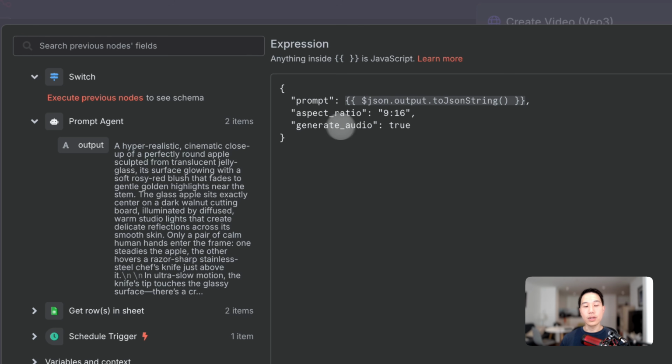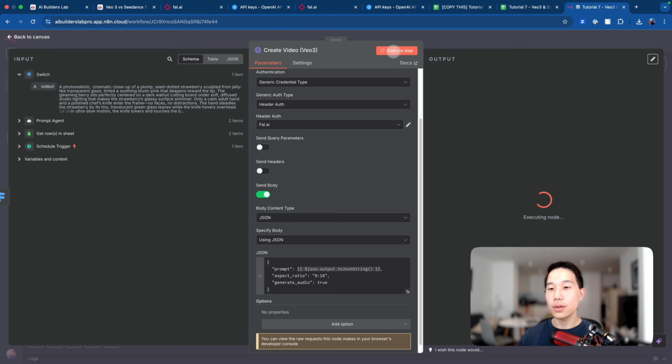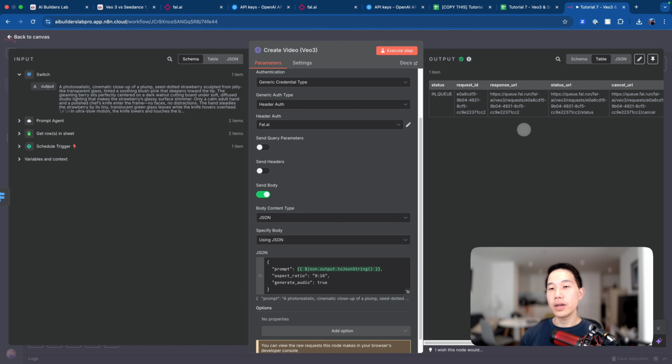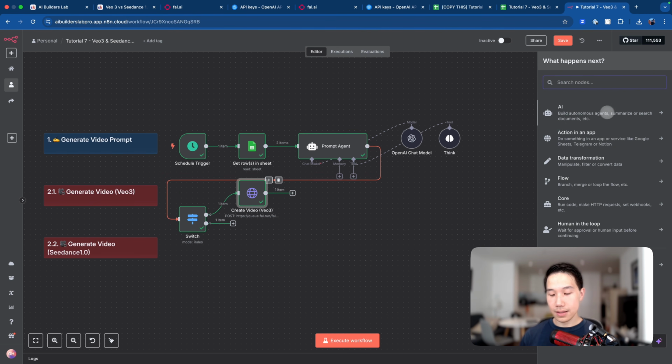And also, very importantly, we should generate the audio so that we have the sound synchronization with the cutting, the board touching the knife, and so on. So what we can do here is execute this step, and now FOW.ai will return us a request ID together with the status URL, and now we can just wait a couple of minutes and get back to the video.